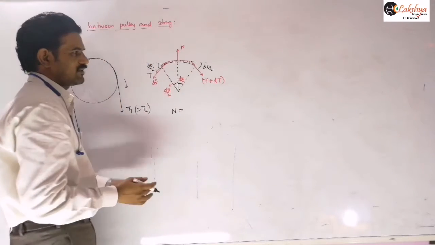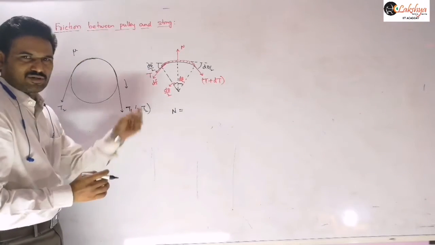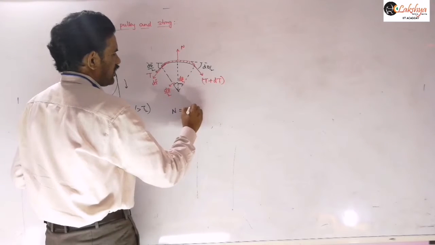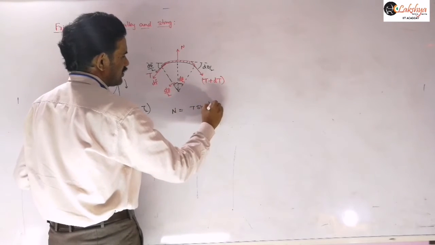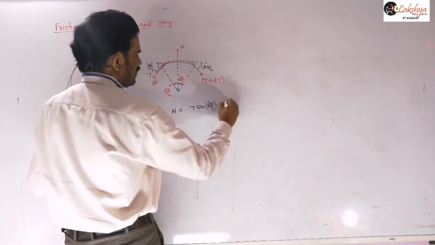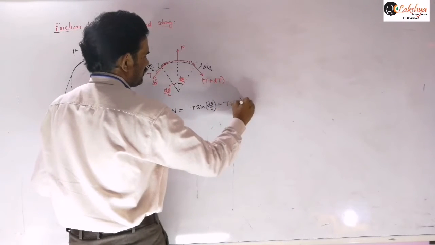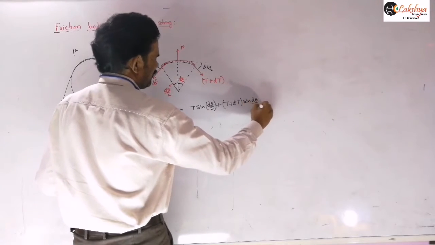The sin theta components will be acting downwards. So what we can write is T sin(d theta by 2) plus (T plus dT) sin(d theta by 2), right?